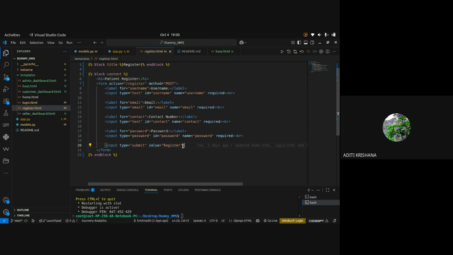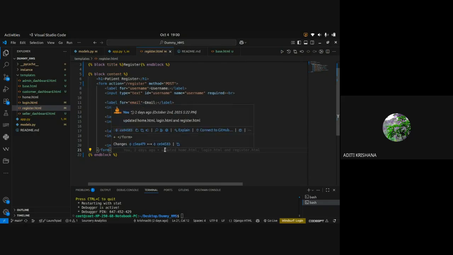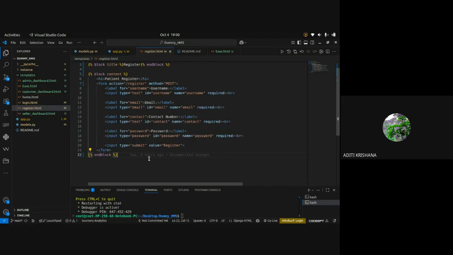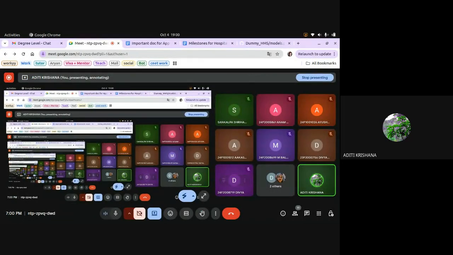You can see one new thing here, that is these curly braces and percentage sign thing, that I will cover at the last. This is the way of writing the code when we write the code using Jinja 2 in HTML. So this I will cover at last. Rest, how you are creating the form, that is understandable by everyone, right? Is this clear, how we created the registration HTML page?